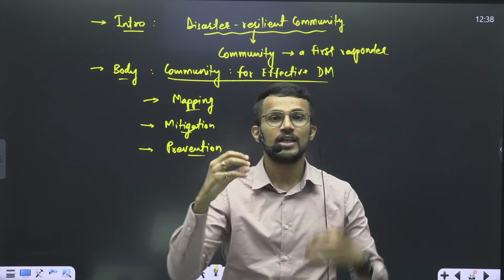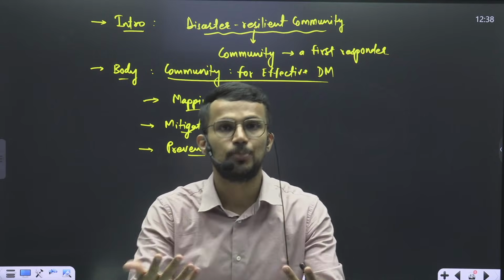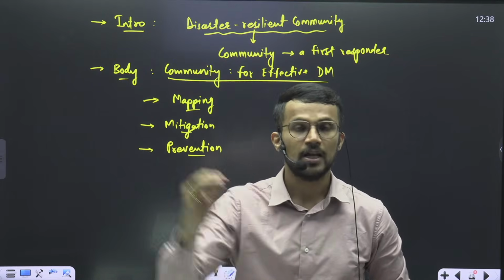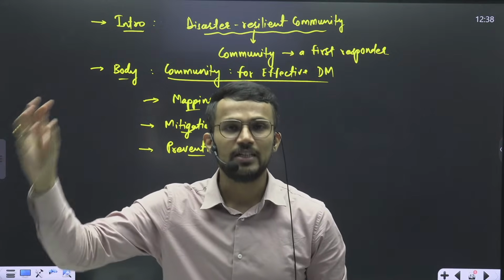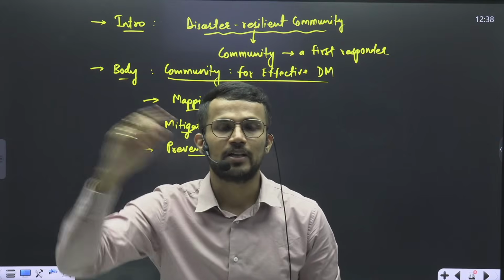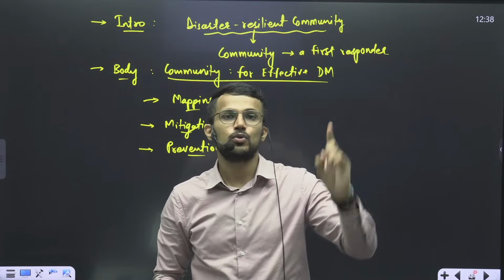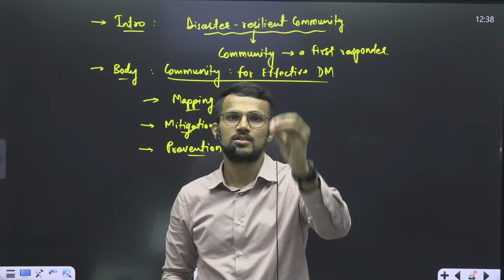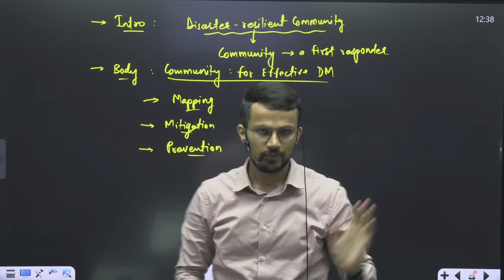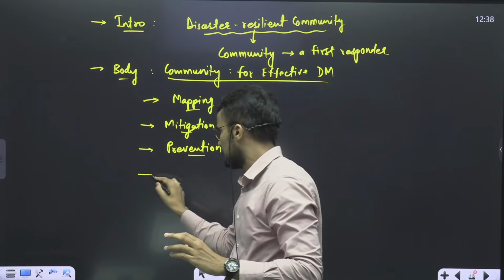Similarly, community can help you understand the traditional knowledge in that area, which will help you prevent the disaster. For example, in Assam, community build bamboo houses. If that understanding is replicated in larger management of disaster, then we will be able to reduce the loss from the disaster to a significant level, right? So in prevention also we can take help of community.